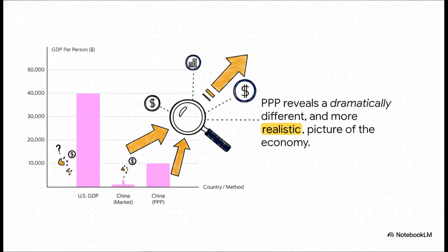And here it is. This is the big reveal. Just look at this chart. See that tiny little bar representing the market rate number? Now, look at that much, much bigger bar for the PPP adjusted number. It's a 10 times difference. This gives us a way more realistic picture of the economic reality on the ground.